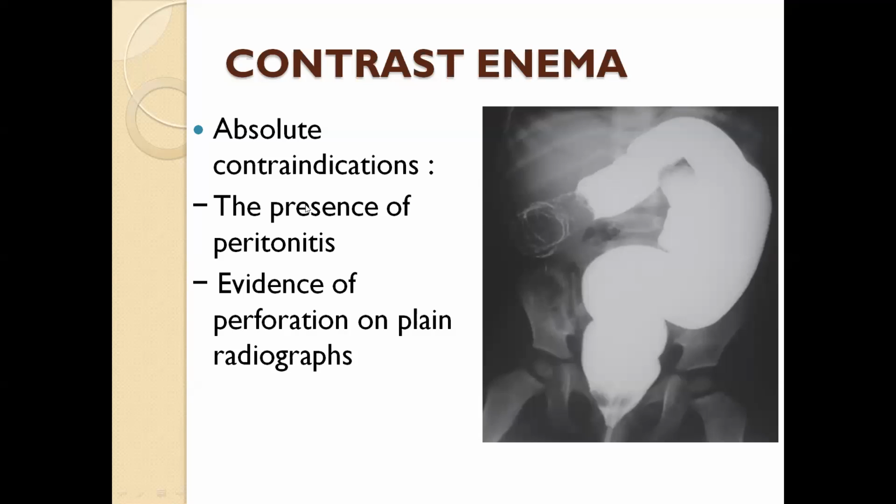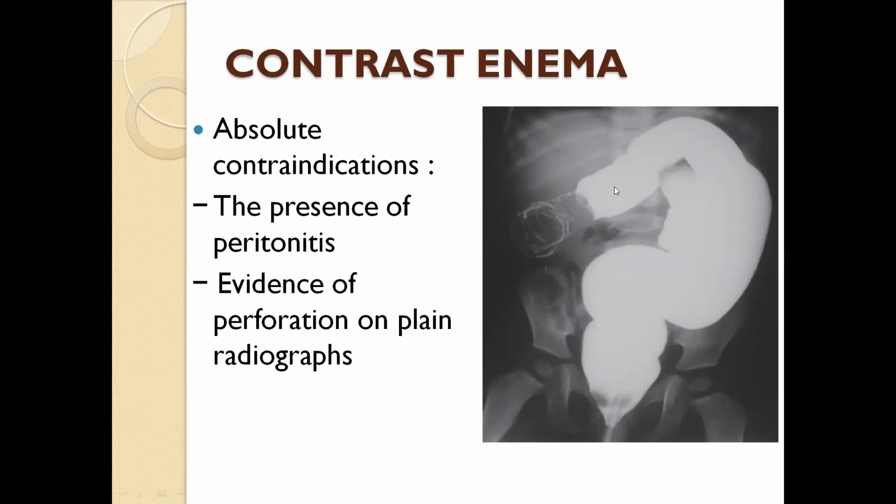There are contraindications. We do not advise this X-ray if you are suspecting patient has peritonitis, severe abdominal pain, board-like rigid abdomen. We do not advise this contrast X-ray because the leaking of this barium into the free peritoneal cavity causes severe barium peritonitis. Peritonitis plus barium causes irritation in local layers. So barium peritonitis can occur.